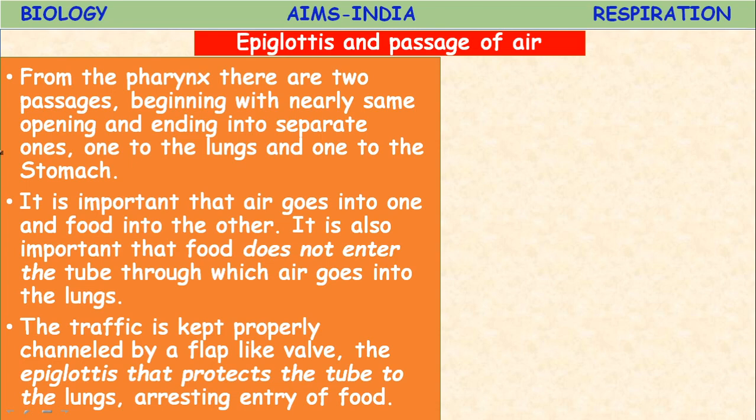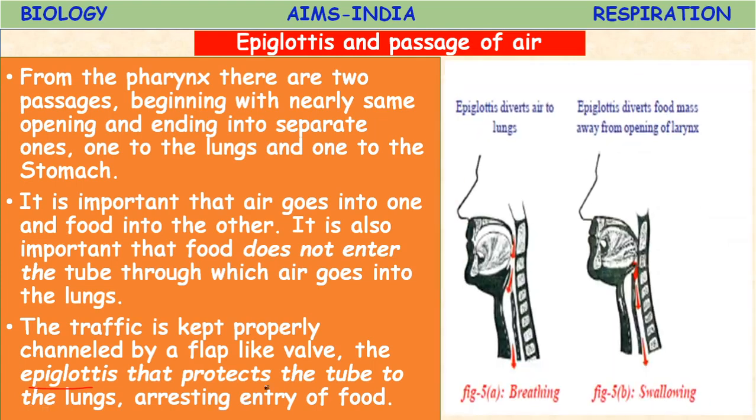What is that flap-like valve? The epiglottis. The epiglottis protects the tube to the lungs, arresting entry of food. It closes the food pipe and diverts the air to enter the windpipe, or trachea. So here the epiglottis diverts air to the lungs. See, when breathing, the air enters inside.